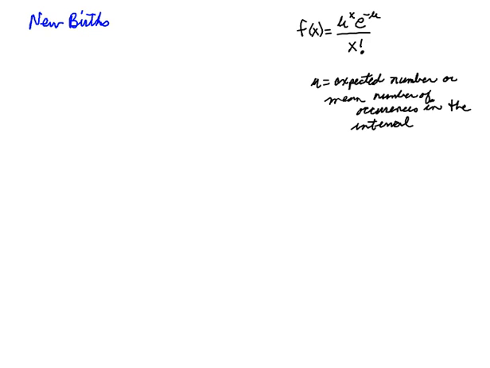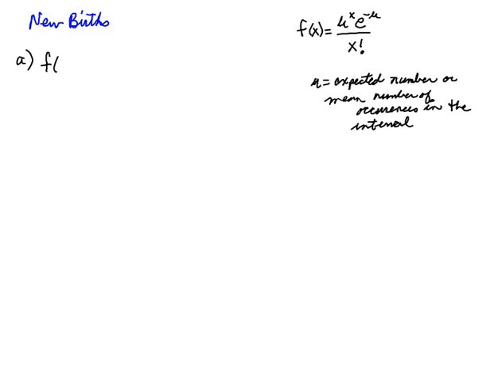The number of births in a particular hospital occur on an average of 2.6 per day. Let the random variable x equal the number of births. What is the probability that no births will occur today? So the question is, what's the probability that 0 births will occur in an interval of time, 1 day? So we're looking at trying to find the probability of a certain number of occurrences in an interval. So this is going to be a Poisson probability.